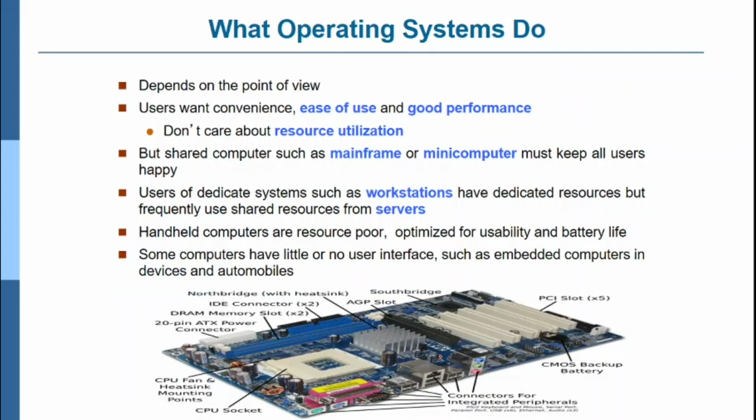What does an operating system do? You have a computer, and the operating system's purpose is ease of use and good performance. It makes the user's work easier, and the user does not need to care about resource utilization.